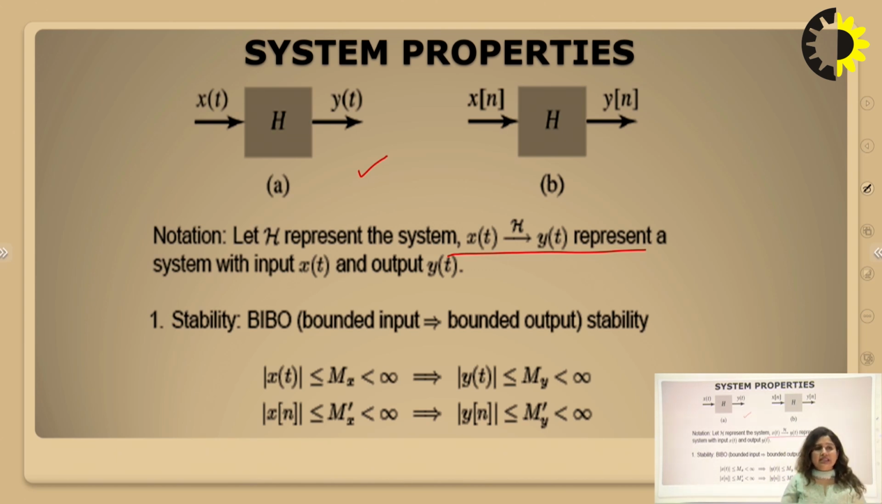The first one is stability. If the input signal is bounded, we will get a bounded output. This is called BIBO: bounded input gives bounded output, and this is the basic condition for stability. Or we can say that the integral of the impulse response is always finite, so it is absolutely integrable. In that case only the system is stable.